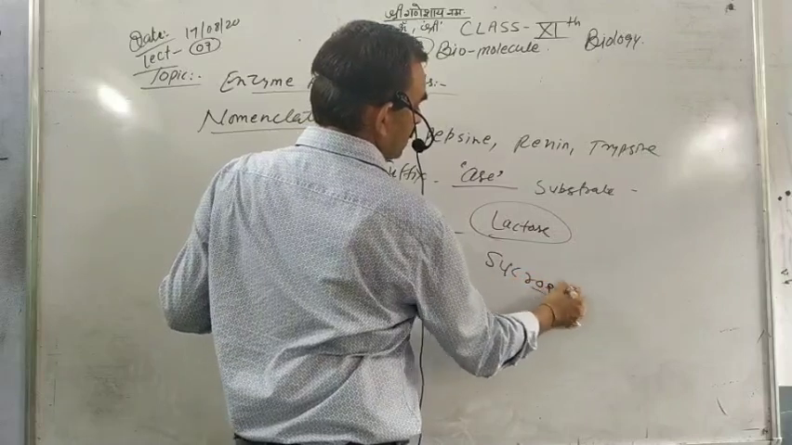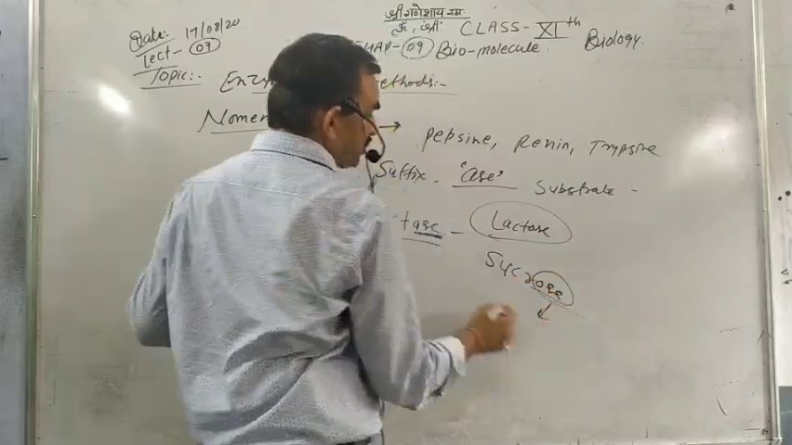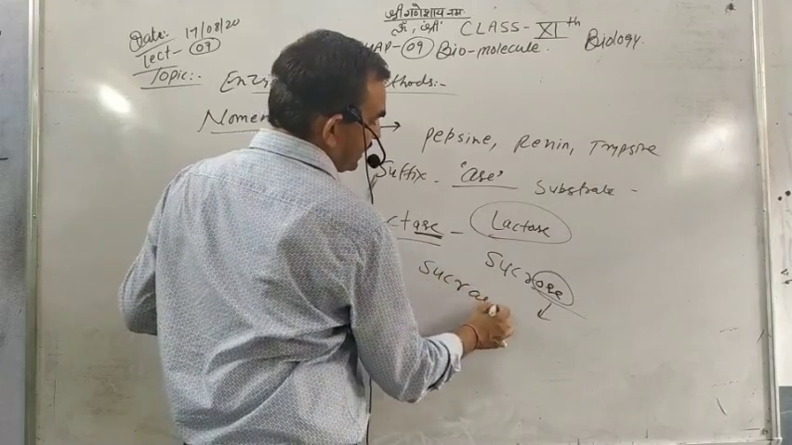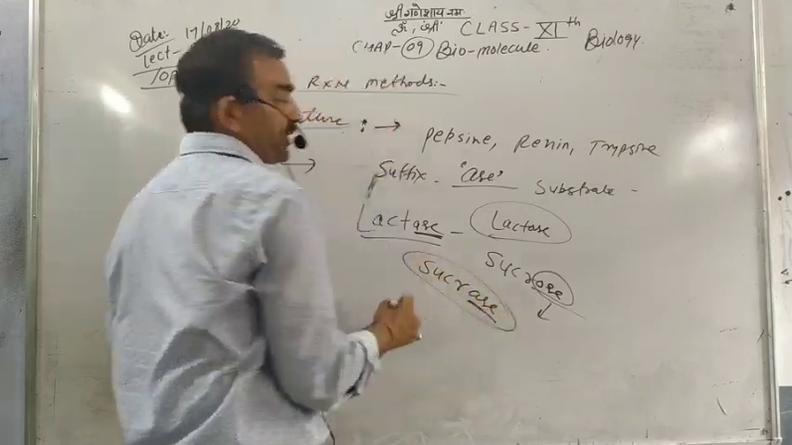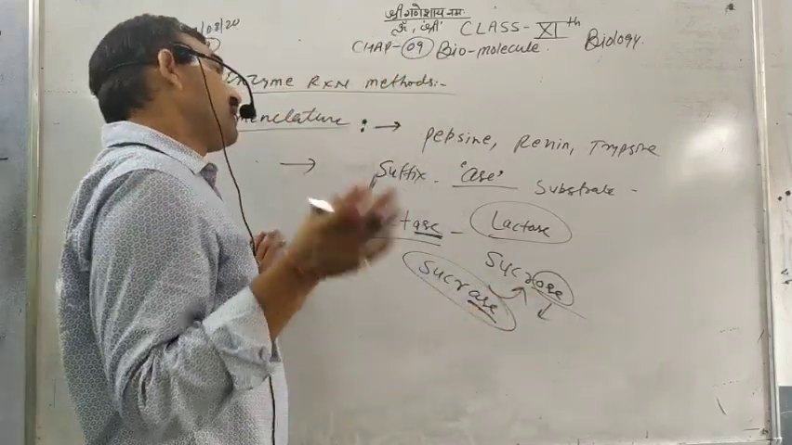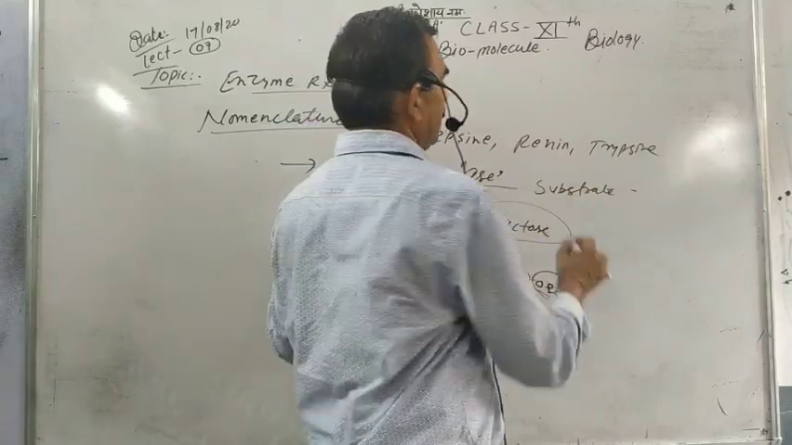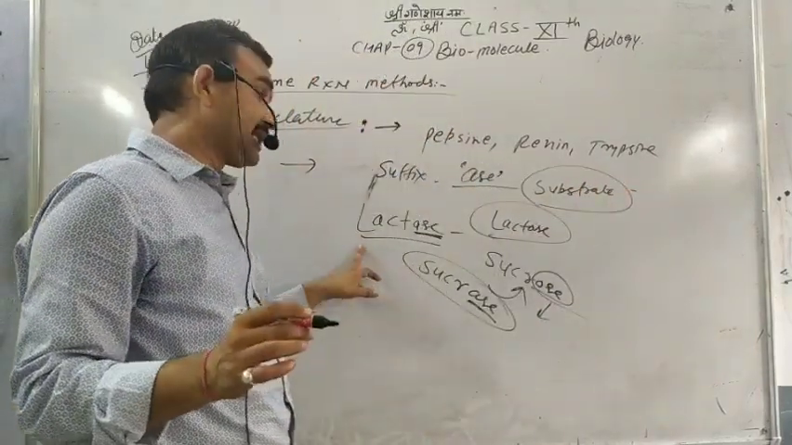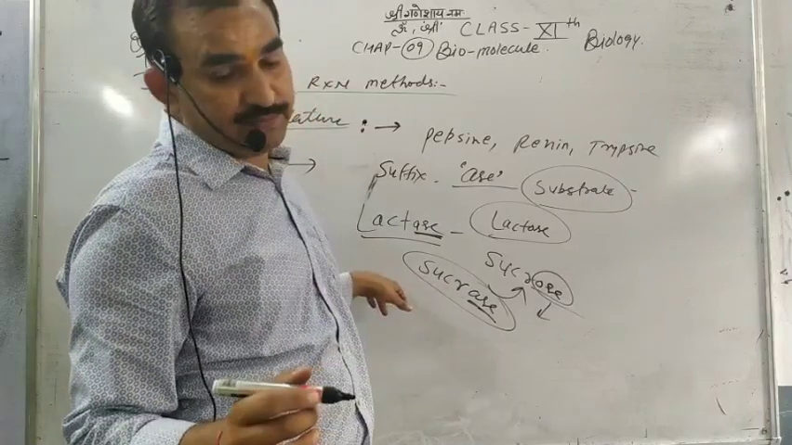Sucrose, when turned into sucrase by the suffix -ase, it is the enzyme sucrase that works on the sugar. So when the suffix is used on the substrate, then names are given like lactase, sucrase, etc.